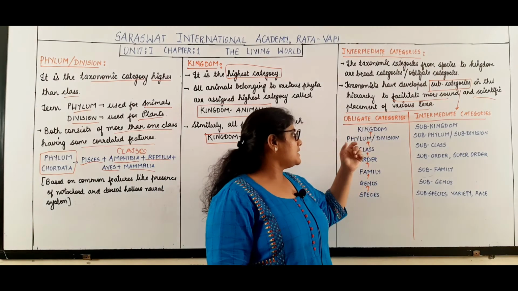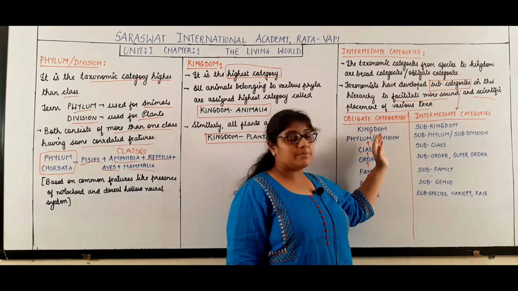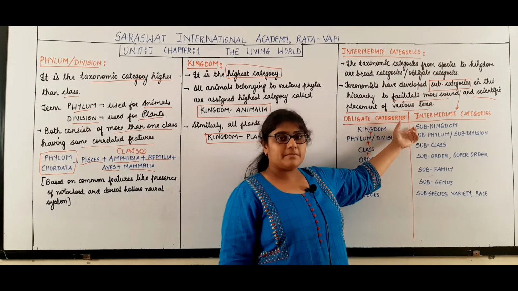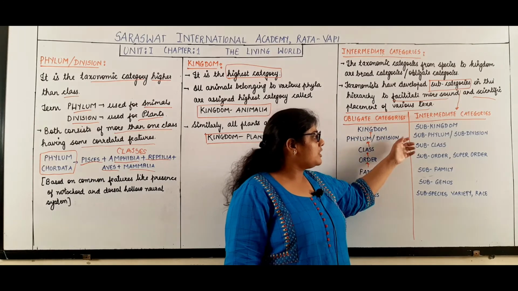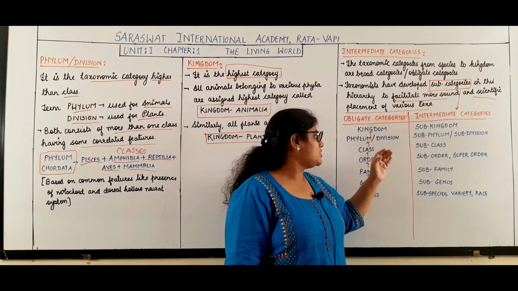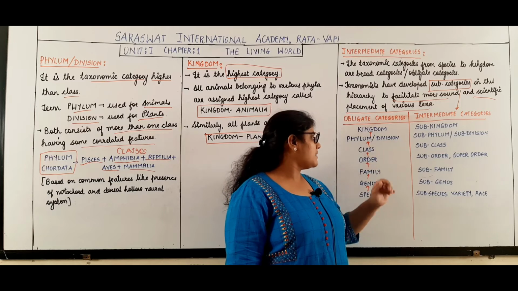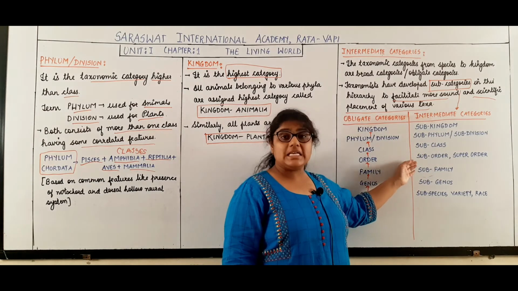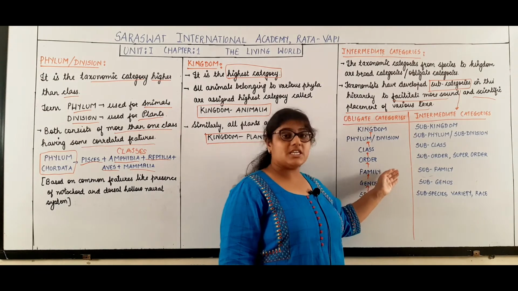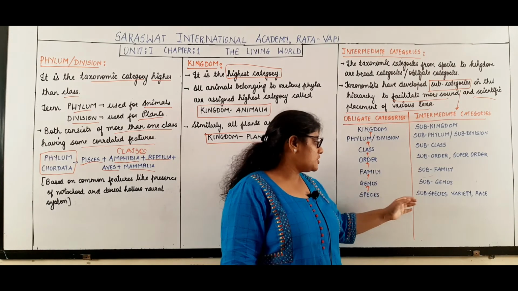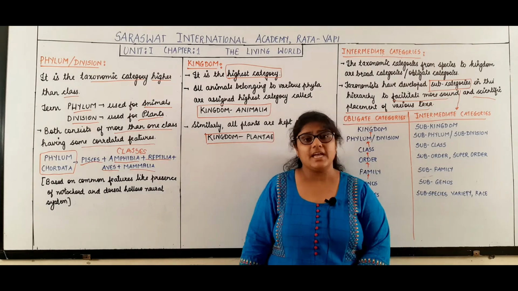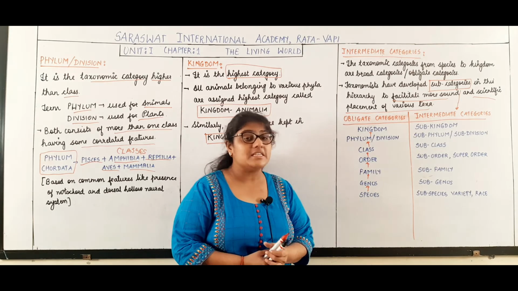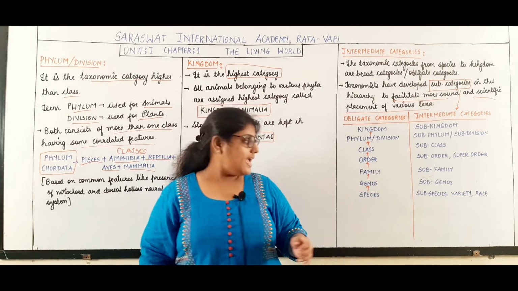So now students, we will study the intermediate categories for the obligate categories. For kingdom, it is subkingdom. For phylum or division, it is subphylum or subdivision. For class, it is subclass. For order, suborder and superorder. Family, it is subfamily. Genus, it is subgenus. And for species, it is subspecies, variety and race. So students, this is regarding the intermediate categories.